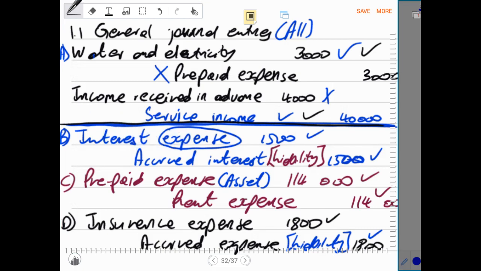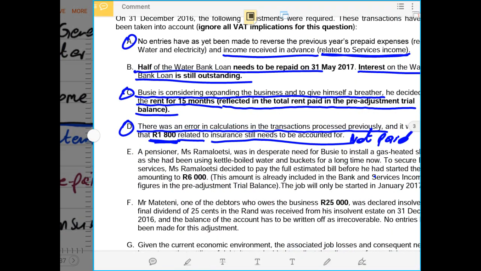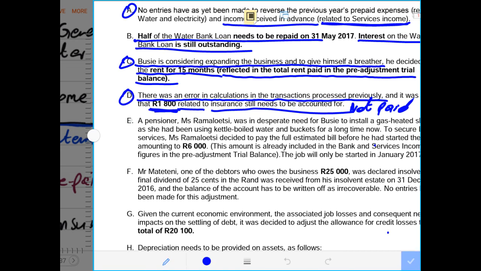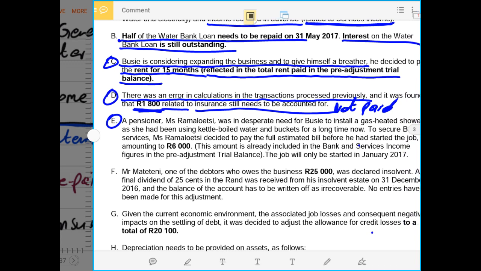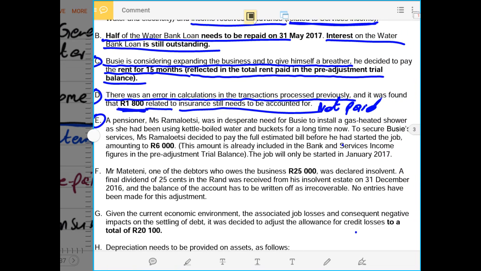So now we go to the next adjustment and see what it has for us, which is adjustment number E. It says a pensioner, Miss Ramalotse, was in desperate need for Busi to install a gas heated shower, as she had been using kettle boiled water and buckets for a long time now. To secure Busi's service, Ms. Ramalotse decided to pay the full estimated bill before he had started the job.